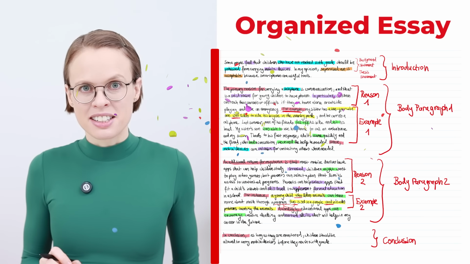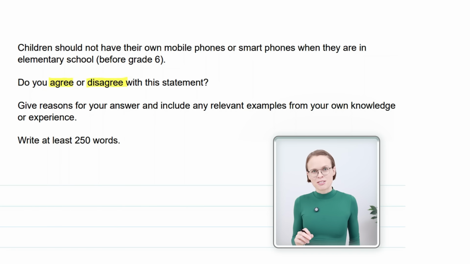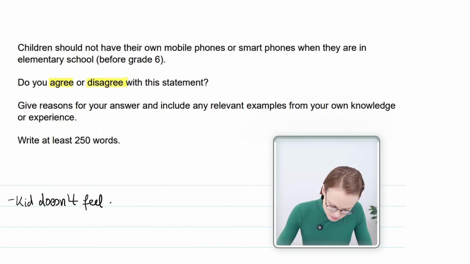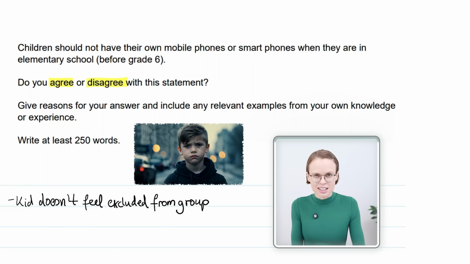I'm now going to write down a couple reasons and examples to support my argument. This will help me later when I write the essay. My first reason why children should have mobile phones is the following. Kid doesn't feel excluded from group. If others have mobile phones, kids who don't have one may feel excluded.